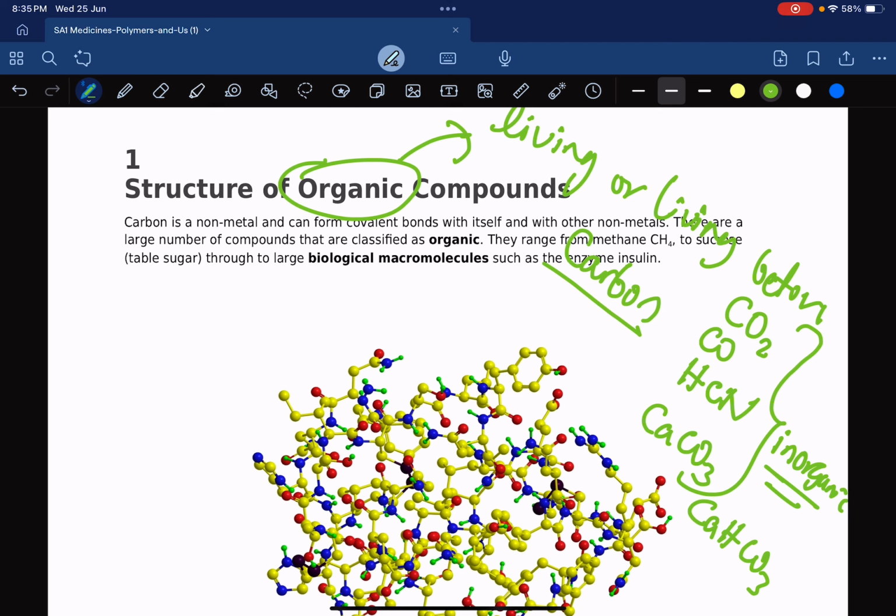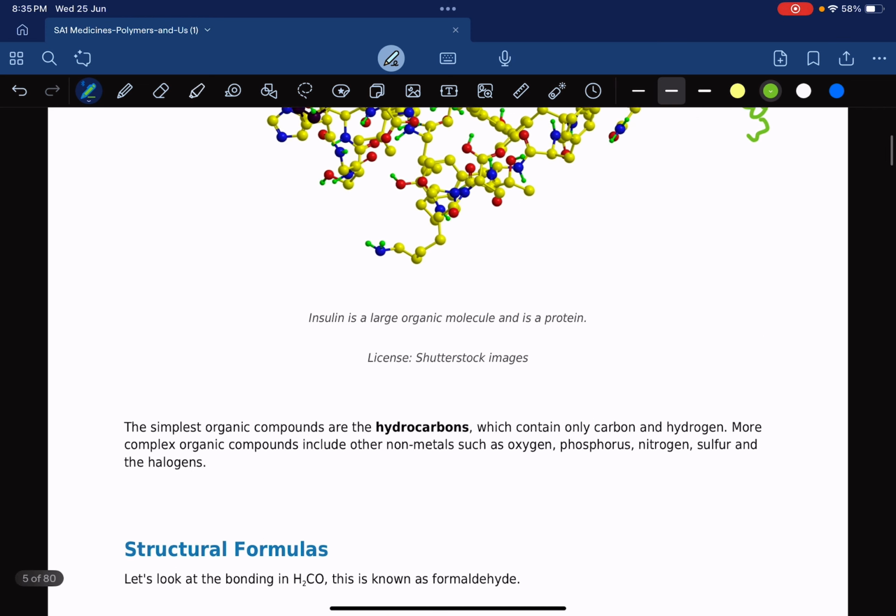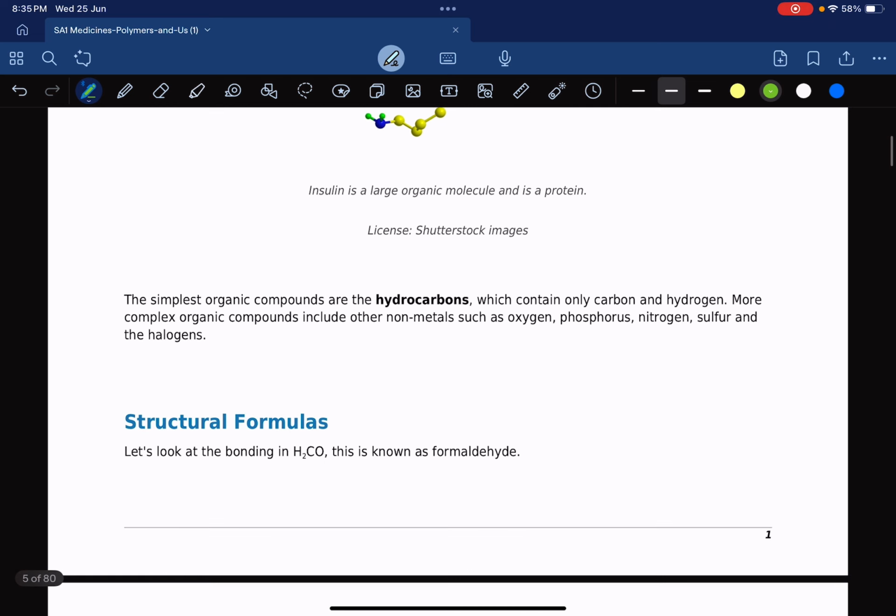All right, something from the structure of it. I think that will be better, the structure of something. Okay, so there are many organic substances. In fact, we are ourselves an organic compound. And it says here the simplest of the organic compounds is called hydrocarbons.